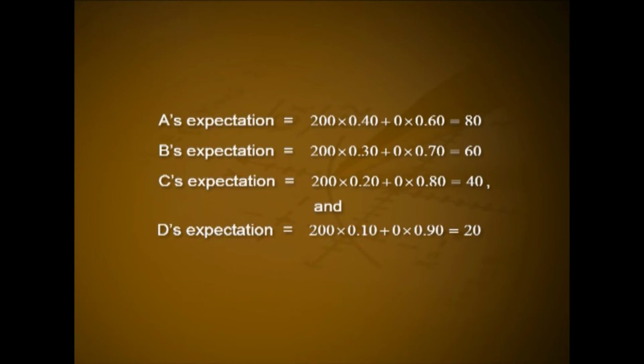B's expectation is equal to 200 into 0.3 plus 0 into 0.70, that is equal to 60. C's expectation is equal to 200 into 0.20 plus 0 into 0.80, that is equal to 40, and D's expectation is equal to 200 into 0.10 plus 0.90, that is equal to 20.